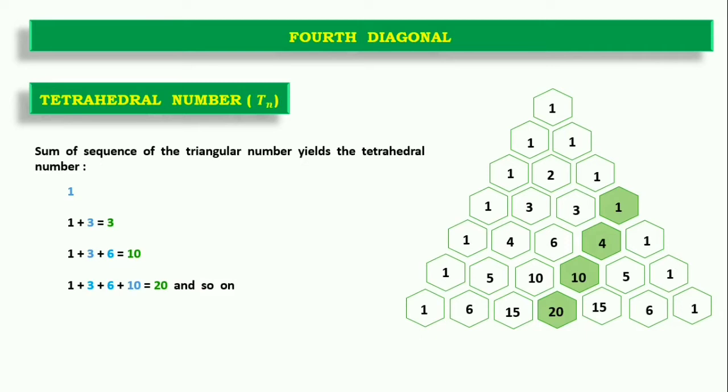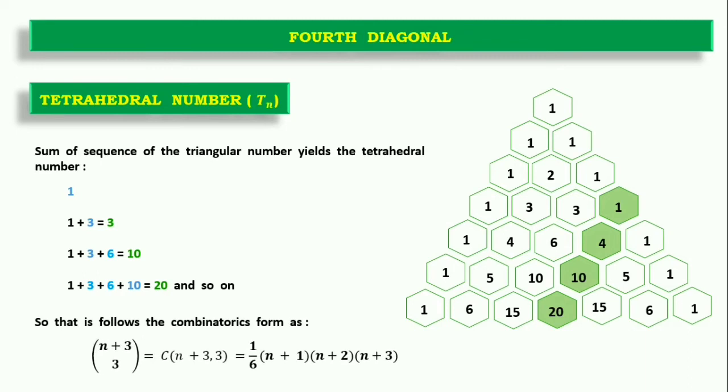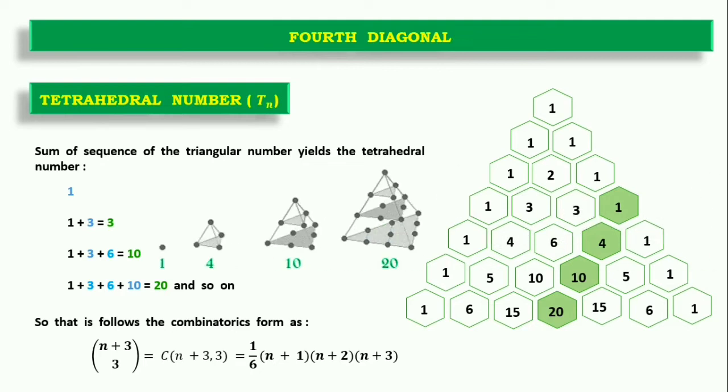As you can see, 1 plus 3, and 1 is added because the apex, or the entry number we have taken, is 0, so for that we are adding 1, and to the corresponding triangular number in the series we find the tetrahedral numbers. This can be represented by n plus 3 C 3, which on solving we get n plus 1, n plus 2, n plus 3 by 6.